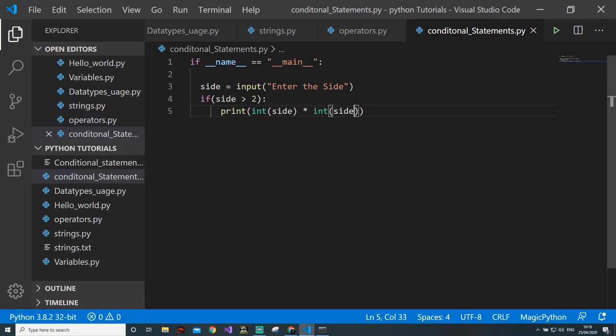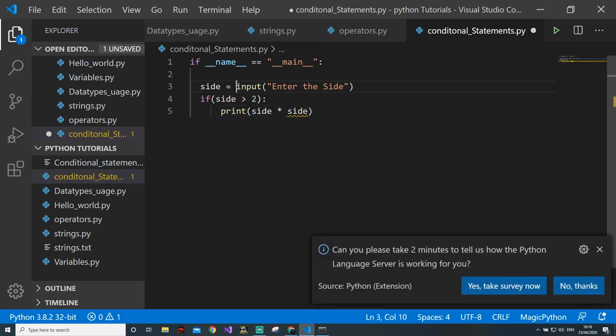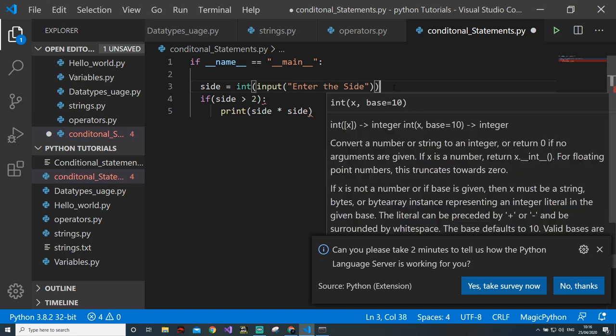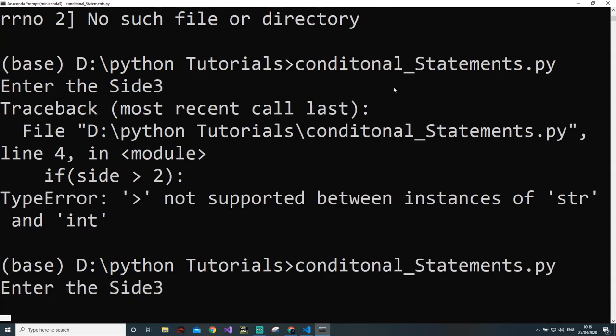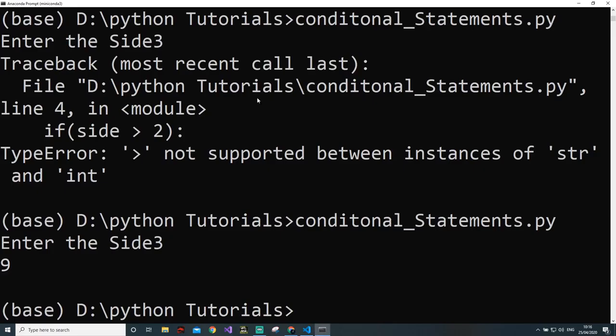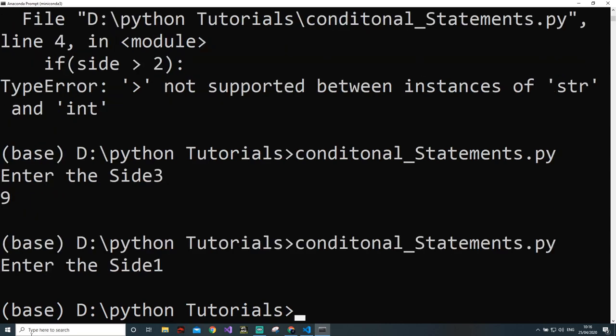String into int, obviously, because I'm trying to compare this. I know my output will be a string, so rather than casting multiple times, I will cast a single time, and while converting it itself, I will write it here. The side. So output. But does the user know if I write 1, what happens? See, he doesn't see anything. I'm also confused about why we are not able to see anything.